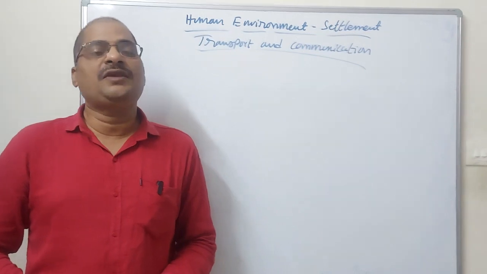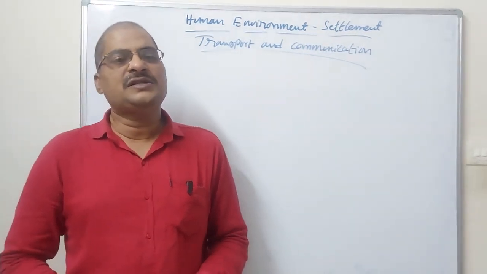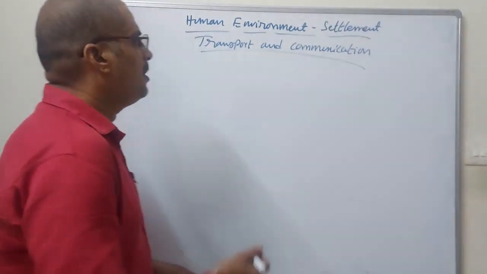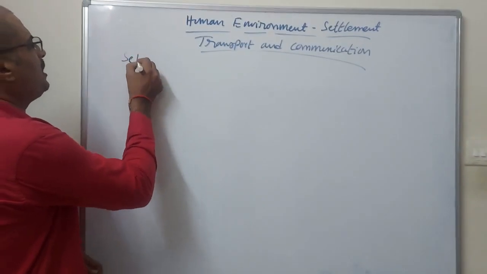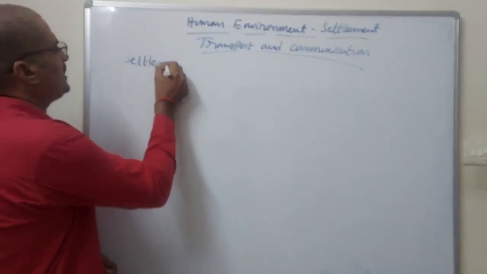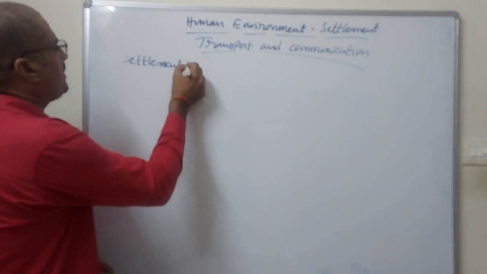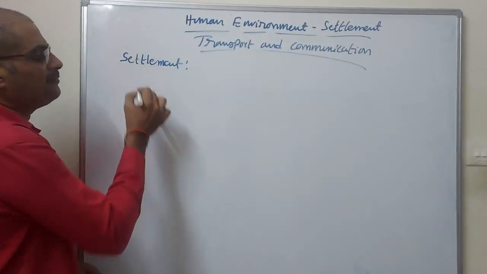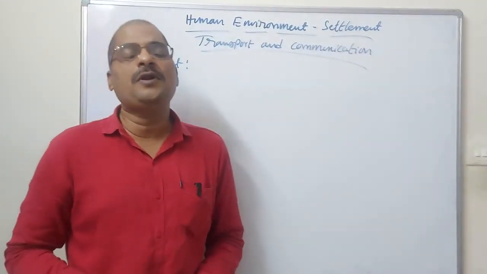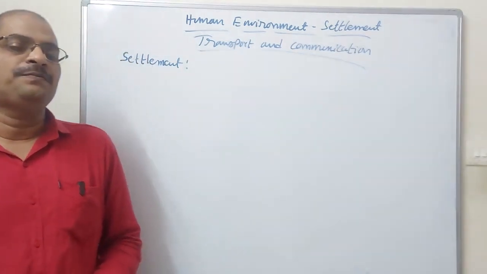What is the meaning of settlement? First of all, we have to go into that. Settlement means the place where people are living in one area.